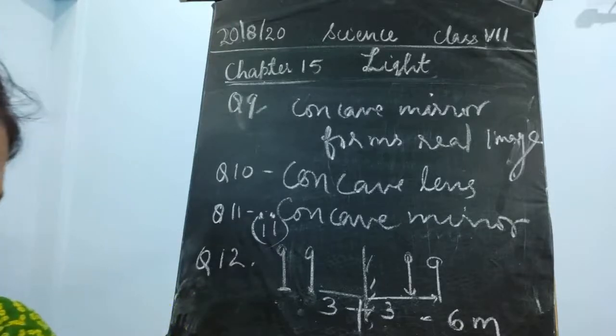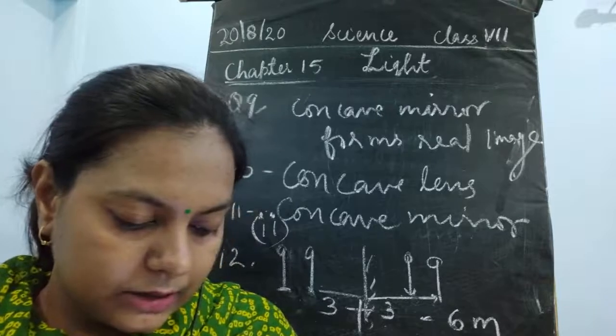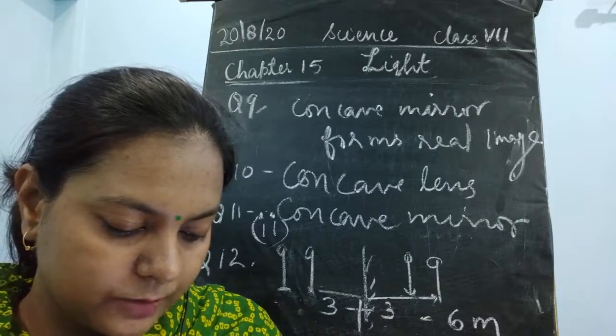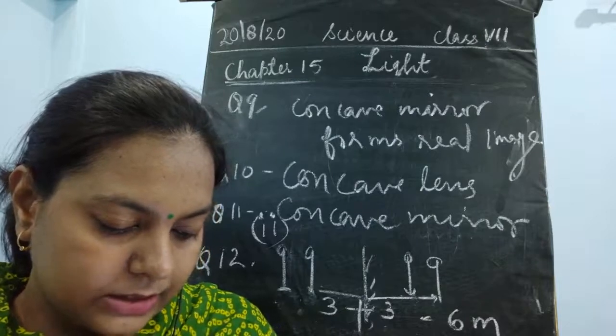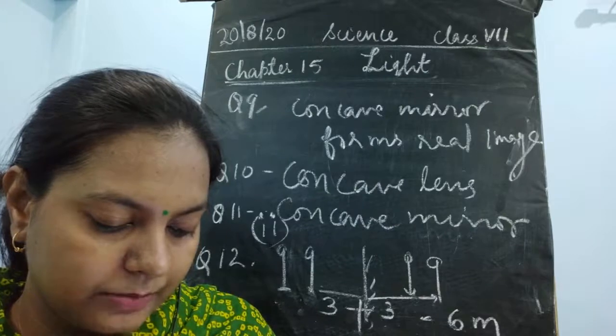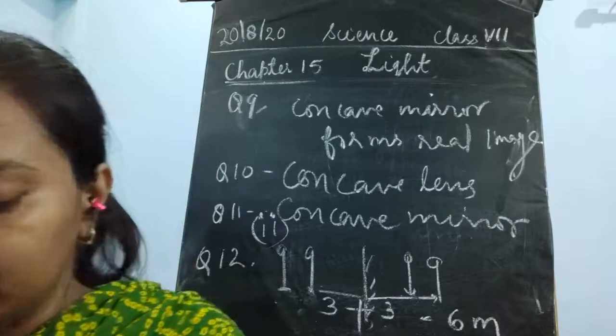Then choose the correct option for this. Next, a rear view mirror in the car is a plane mirror. A driver is reversing his car with a speed of 2 meters per second. The driver sees in his rear view mirror the image of a truck placed behind the car. The speed at which the truck appears to come would be 1 meter per second, 2 meters per second, 4 meters per second, or 8 meters per second.